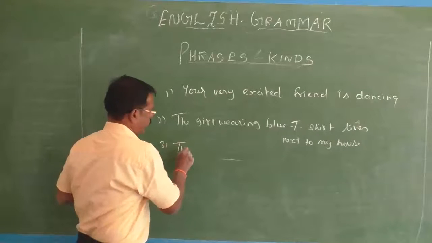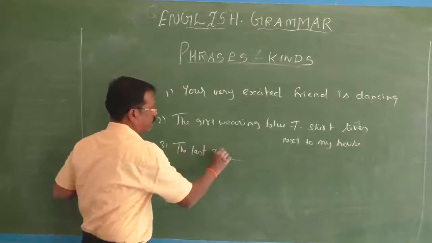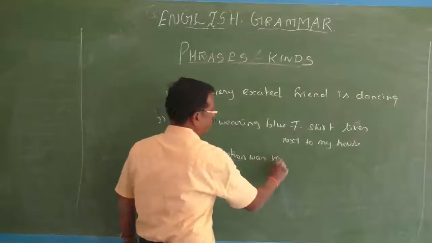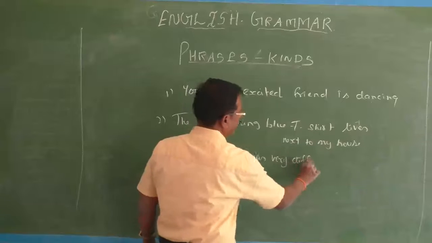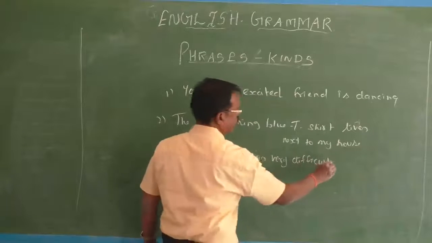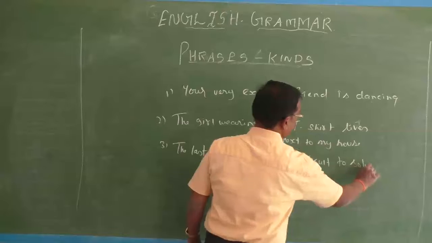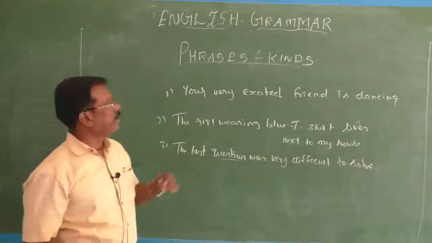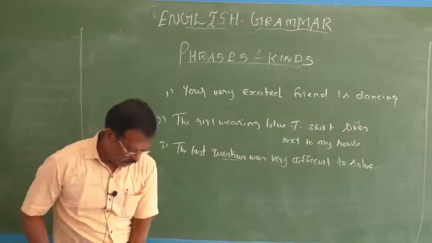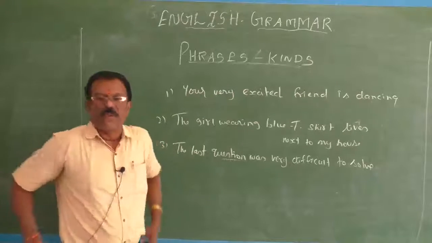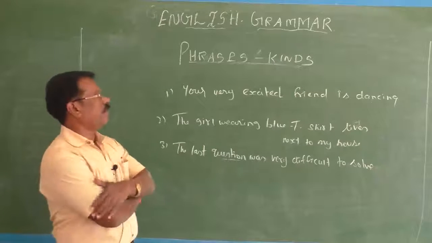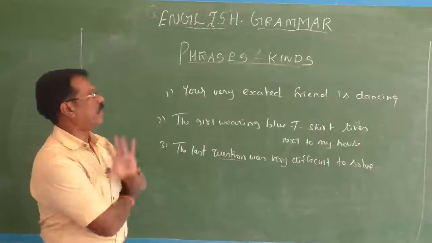Third, the last question was very difficult to solve. Just go through all these three sentences, children, carefully. See the first one. Can you locate where the adjective phrase is? What function does it perform here? Your very excited friend is dancing.